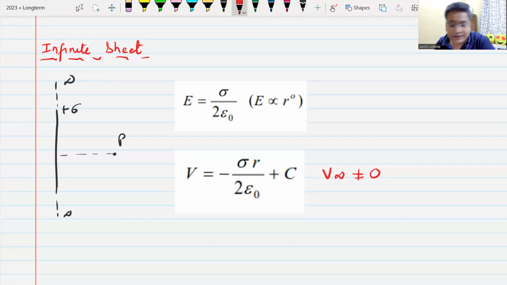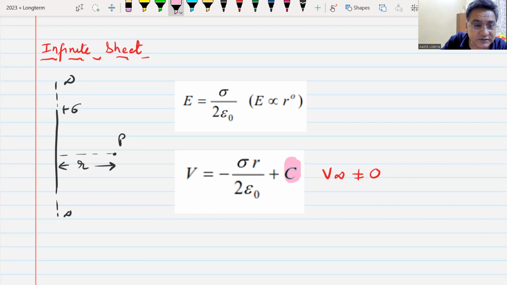Then we move to the infinite sheet. Infinite sheet electric field is sigma by 2 epsilon naught. Do we remember this? Yes, sir. If the point is at a distance r, the absolute potential is not defined because this is an infinite sheet. I cannot take the infinity point as 0. So it is defined like this: potential difference is defined only, minus sigma r by 2 epsilon naught plus c. The c tells us that I don't know the point whose potential is taken as 0. Do we understand this? Yes, sir. I'll give you 2 minutes to note this down.